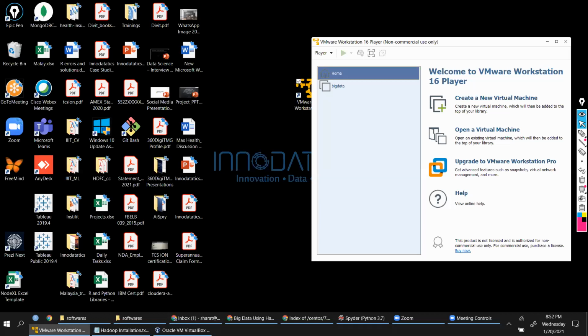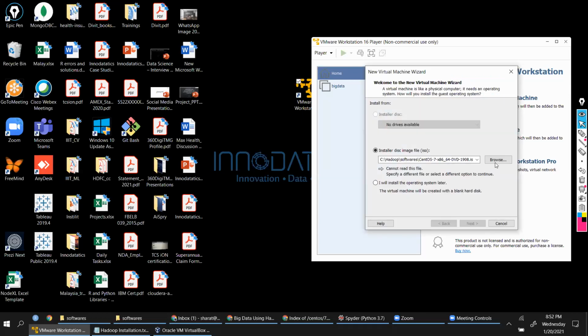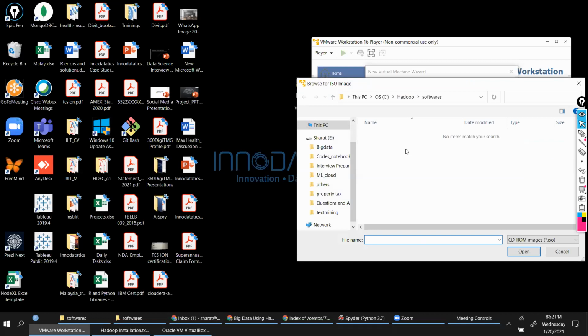When you click on that, you would get the installer disk image file option. Choose that and navigate to the location where you have that file placed. This is the file.